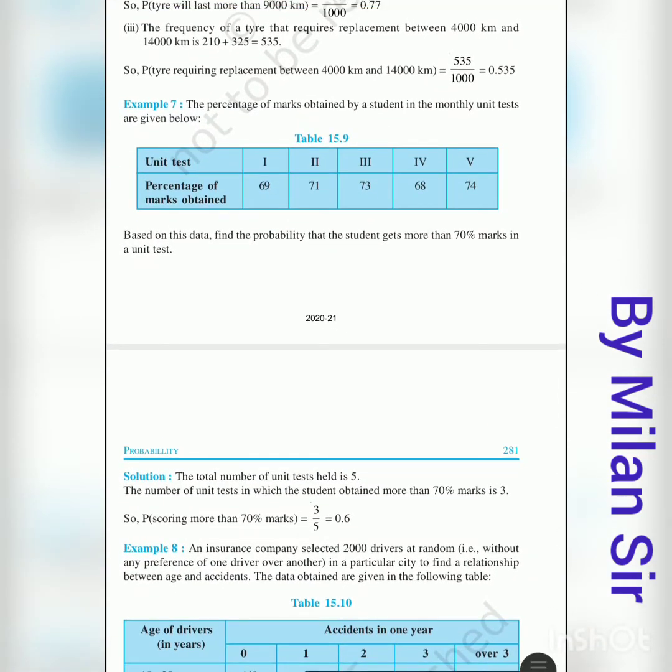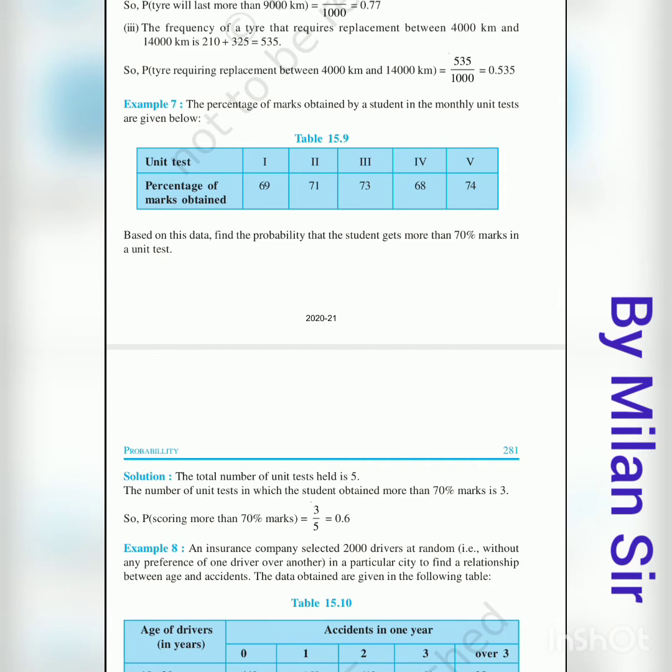The percentage of marks obtained by a student in monthly unit tests are given below. In the first unit test, the percentage of marks obtained is 69, in the second unit test 71, third 73, fourth 68 and fifth 74. Now based on this data, find the probability that the student gets more than 70 marks in a unit test.